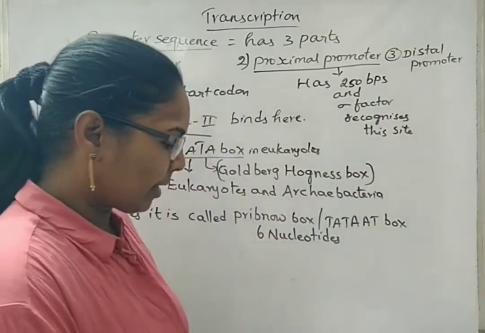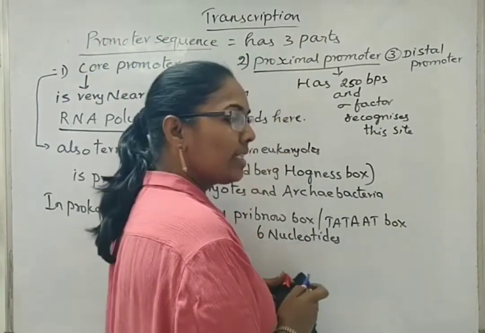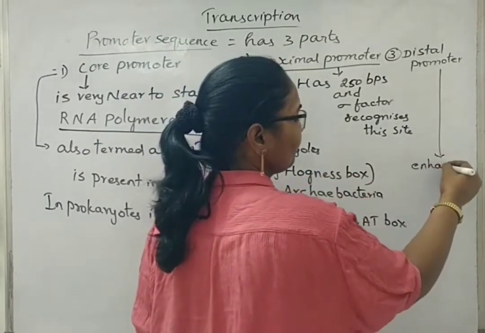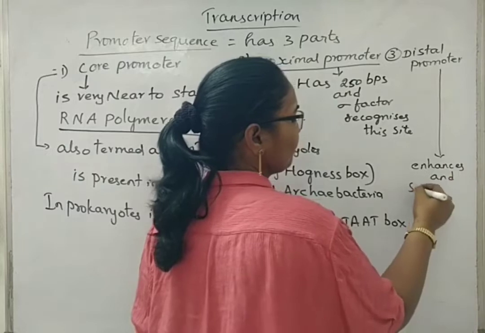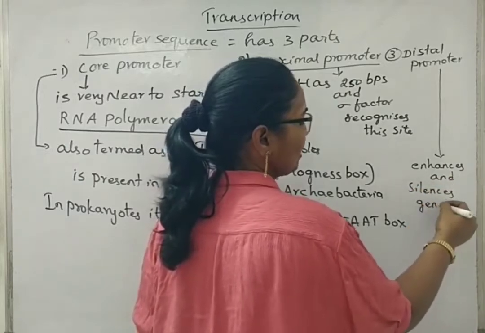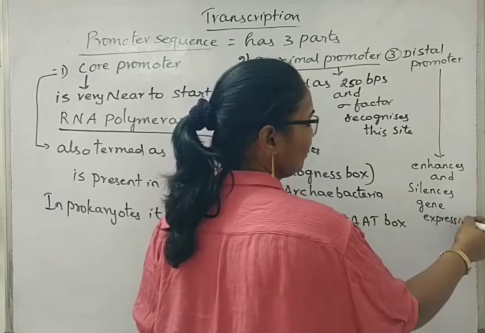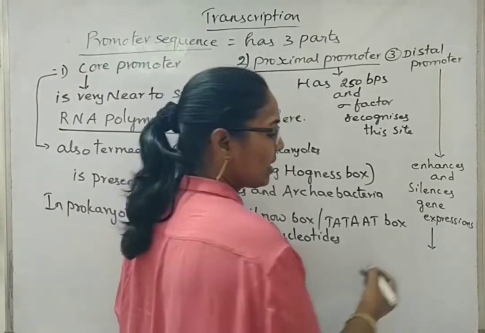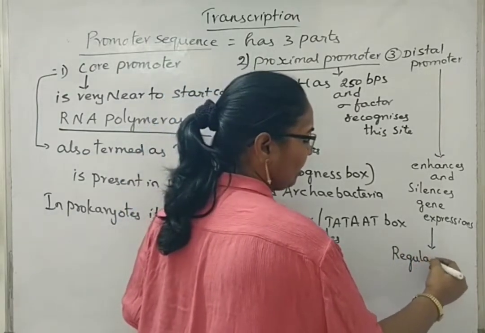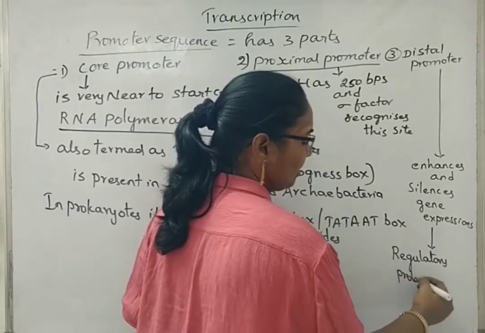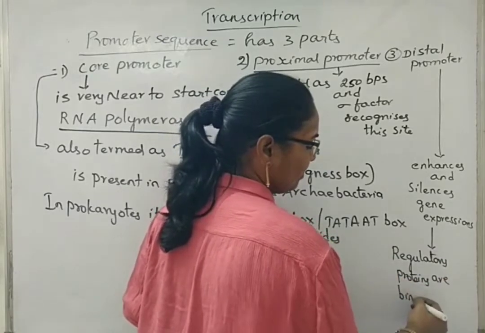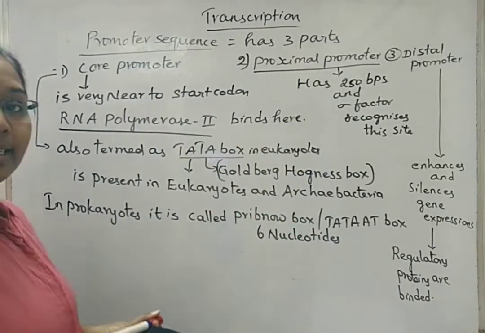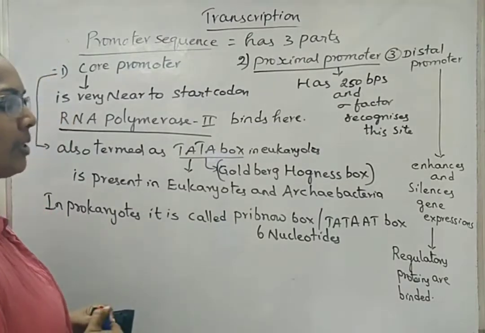Then what about the distal promoter? It is also called the silencing gene expression area. So it enhances and silences gene expression. Now, this is the area where regulatory proteins are bound. So this is about the promoter sequence, which binds at the upstream area of the transcription place.